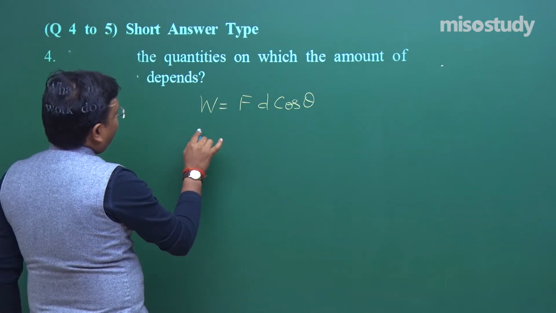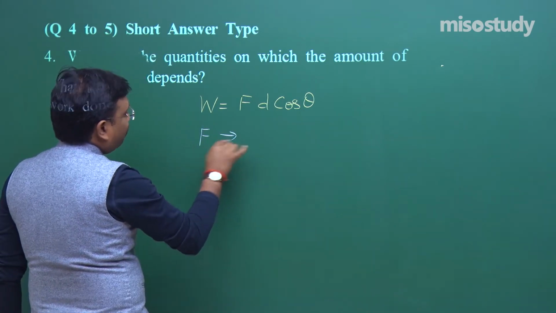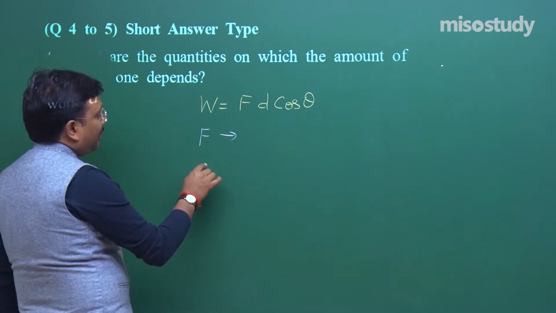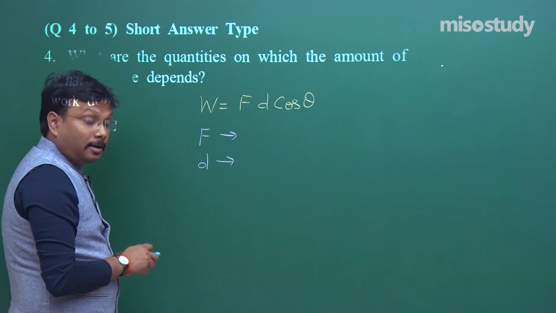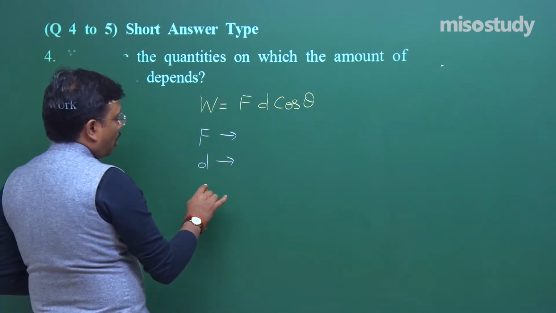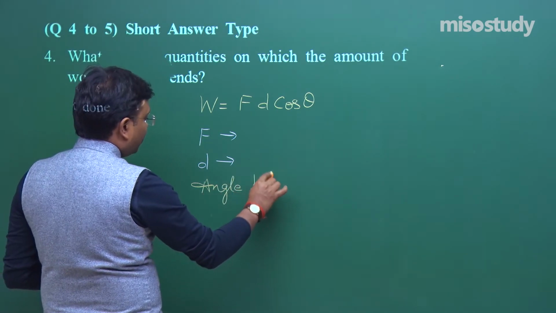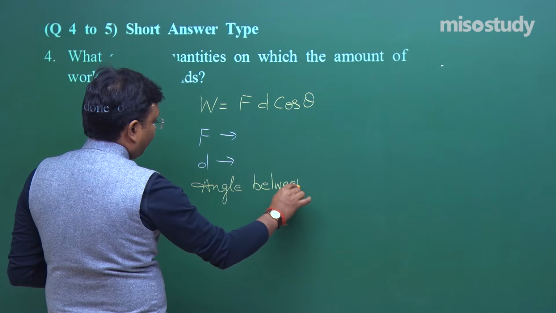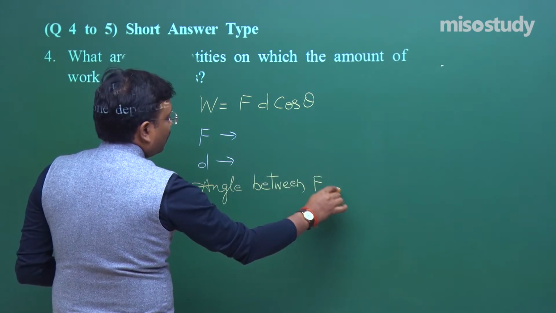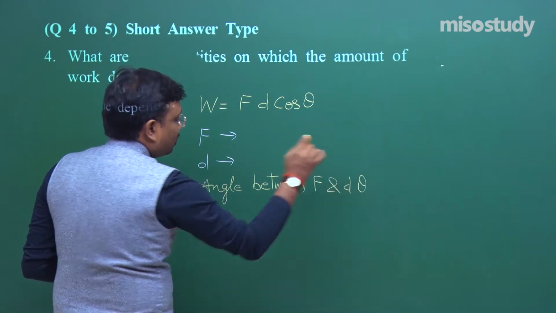So it depends upon F, it depends upon displacement, and also it depends upon the angle between F and D, that is theta.